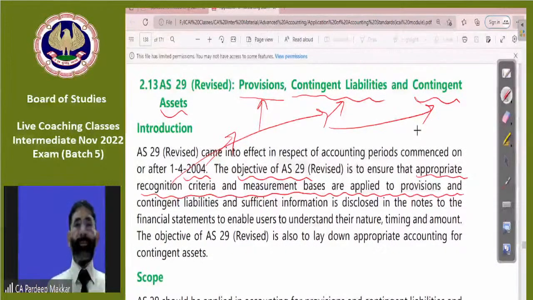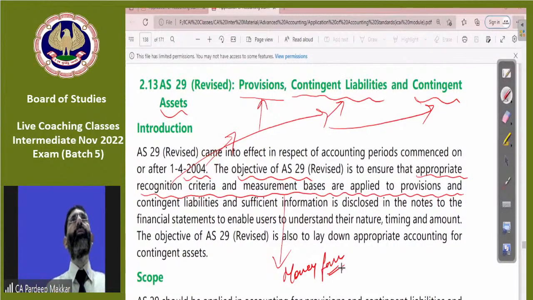What will be the criteria for that? Then we go for measurement: what will be the base for measuring it, how it will be measured in money form.